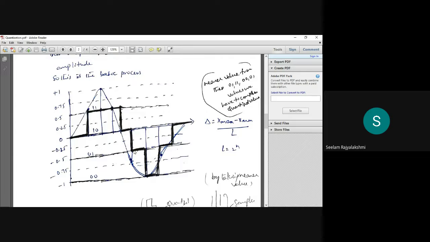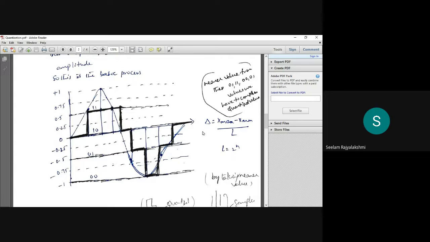So here this is the discrete signal by the lines. Here I have placed these are the samples. This is the discrete signal. Now, how to quantize it?